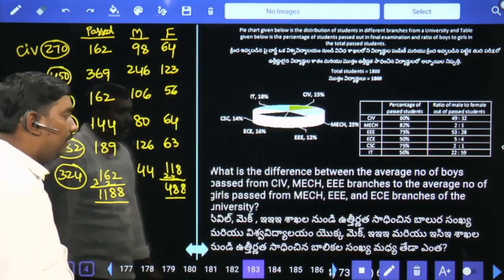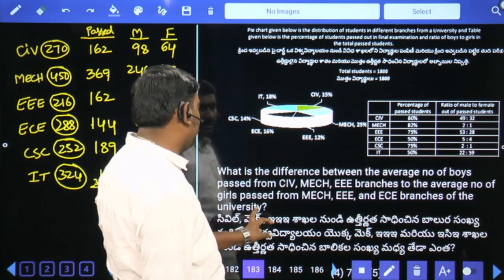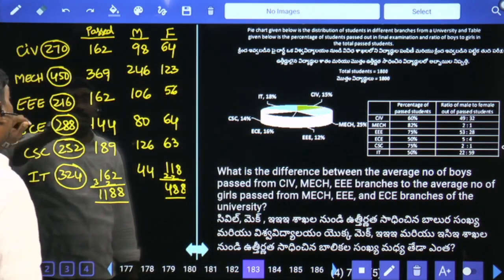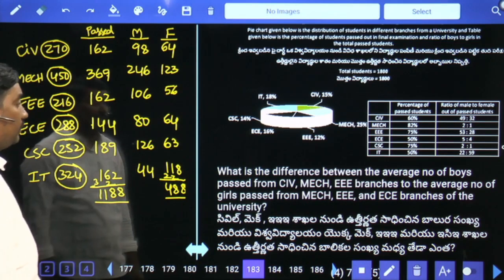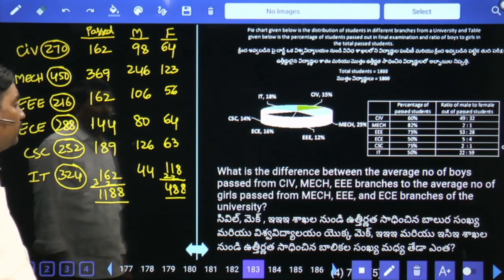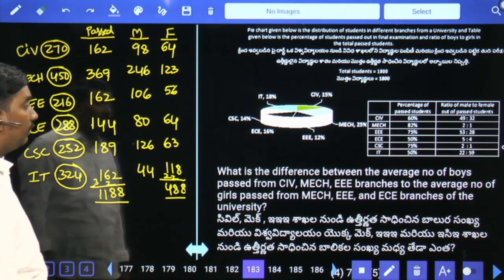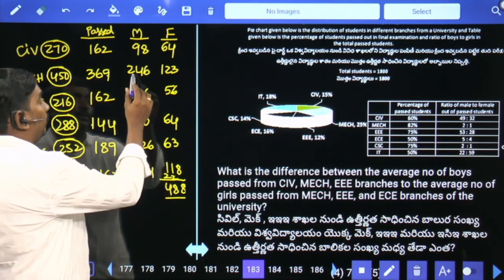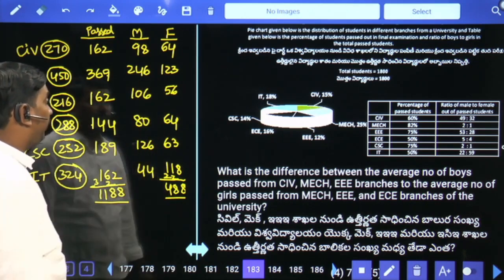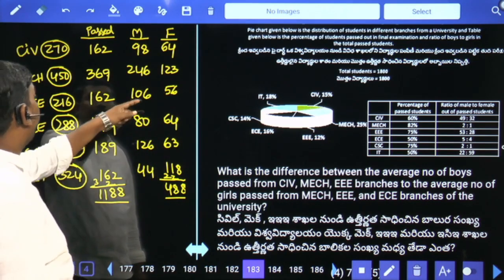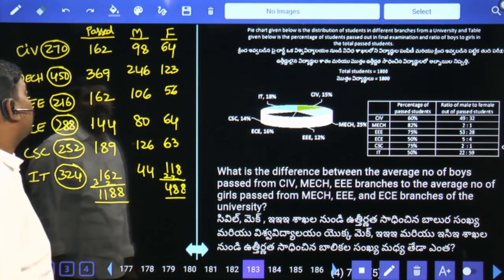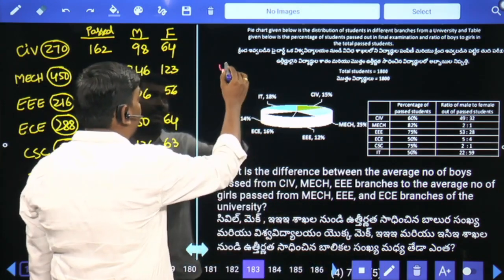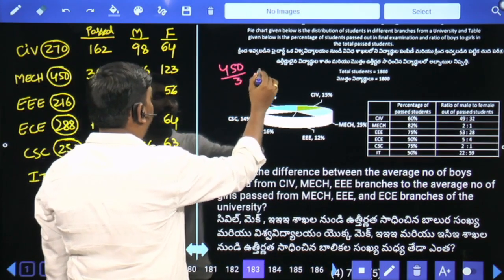Next. What is the difference between the average number of boys passed from civil, mechanical, triple E and the average number of girls passed from mechanical, triple E, ECE? First of all, boys passed: 246, 106, 352. 352 plus 98 is 450. 450 boys, average means divide by 3, so 150 is the average of boys.